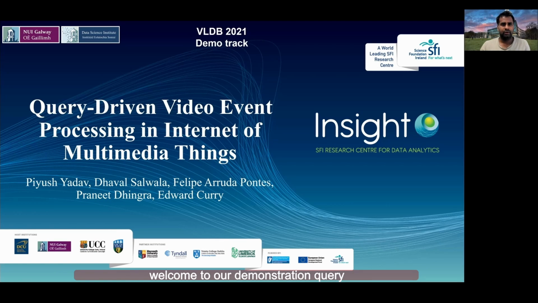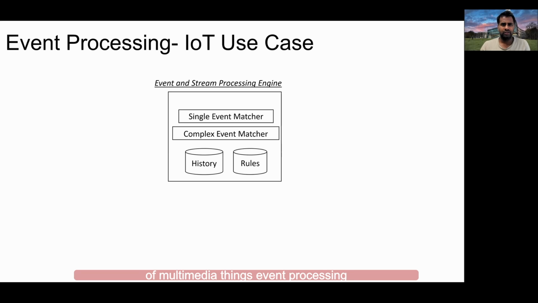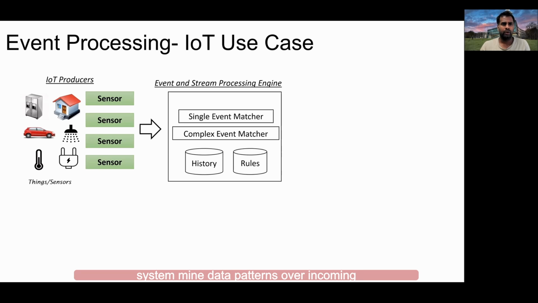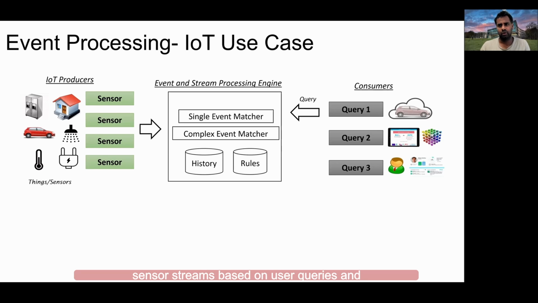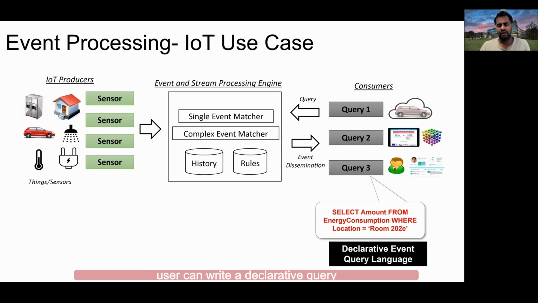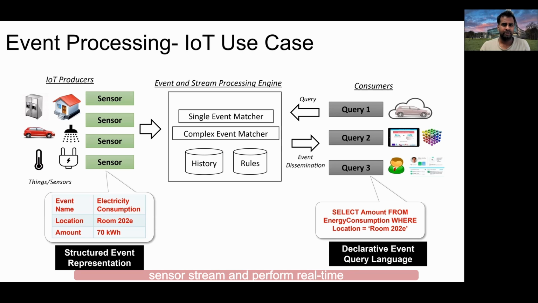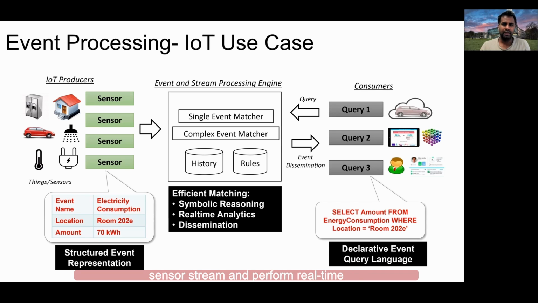Welcome to our demonstration, query-driven video event processing in the Internet of Multimedia Things. Event processing systems mine data patterns over incoming sensor streams based on user queries and send a notification when an interesting pattern is detected. For example, here a user can write a declarative event query, like energy consumption at a specific room location over a structured sensor stream, and perform real-time event matching and send the pattern when it is detected.